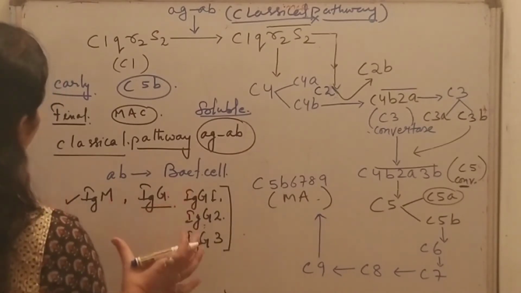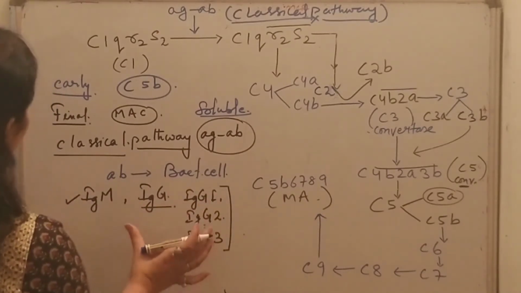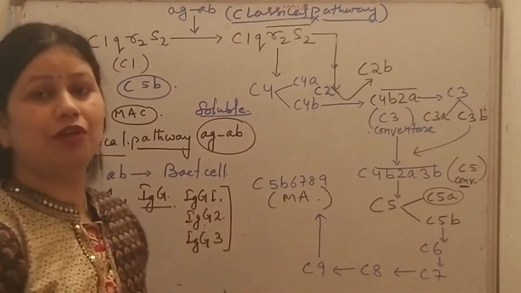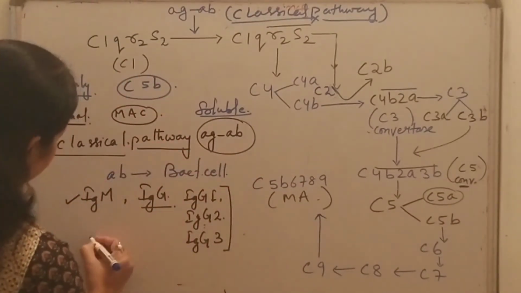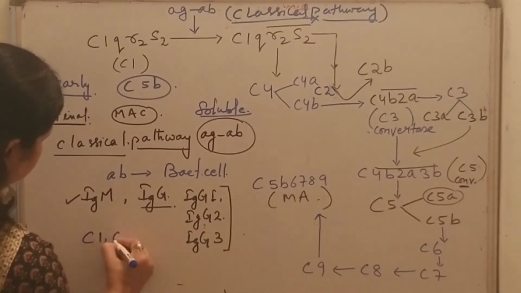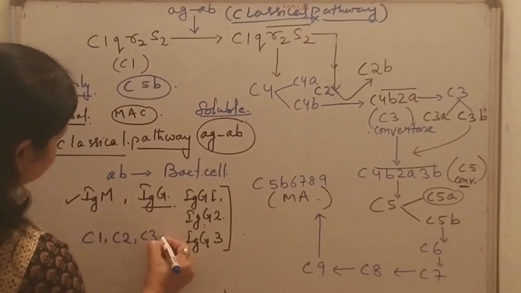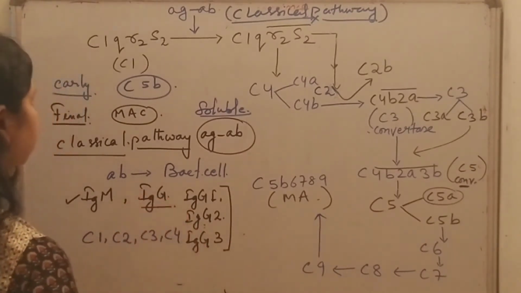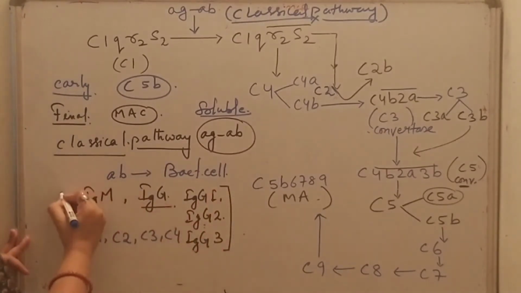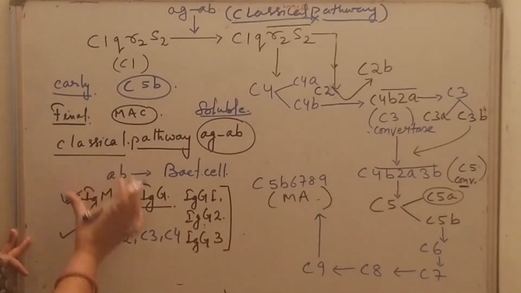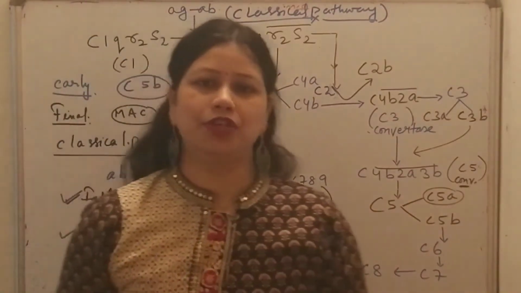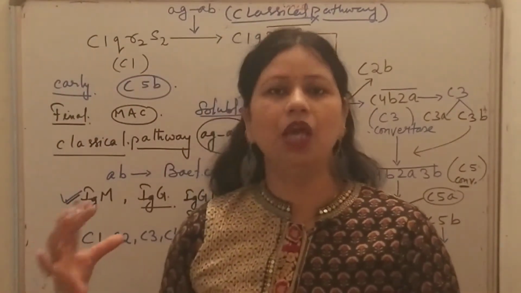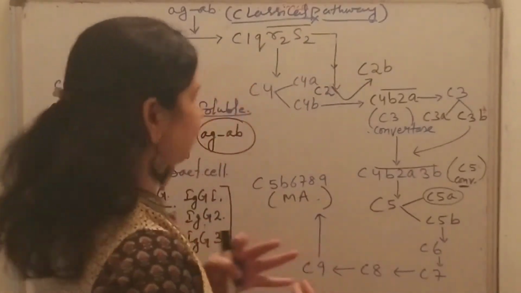And what about the complement proteins? The initial stages of activation of the classical pathway involve complement proteins such as C1, C2, C3 and C4. So this is all about the antibodies and complement proteins which are involved in the activation of the classical pathway of the complement system.